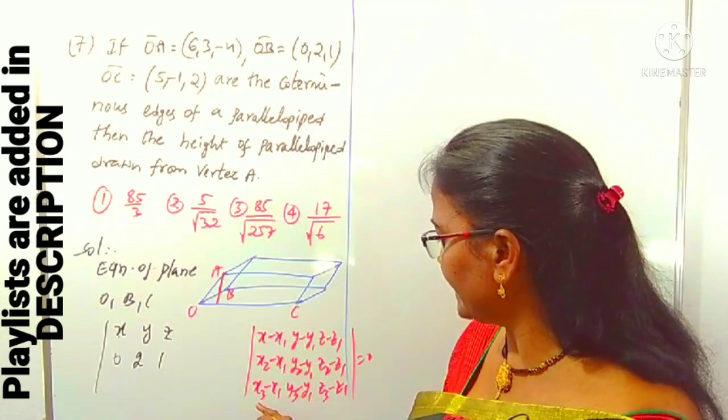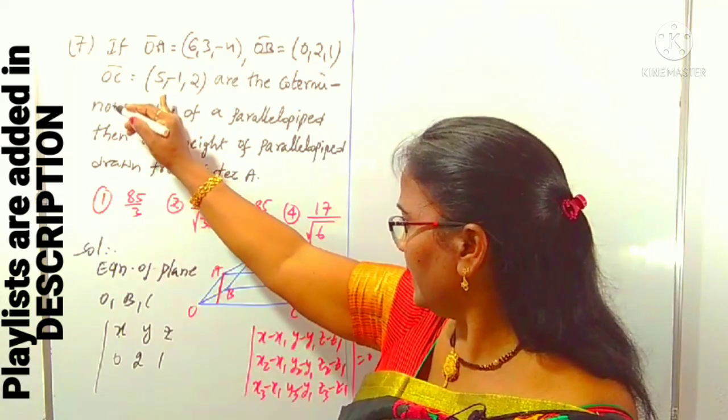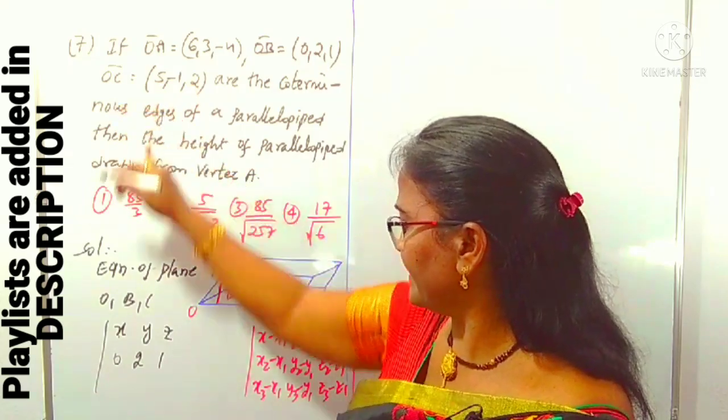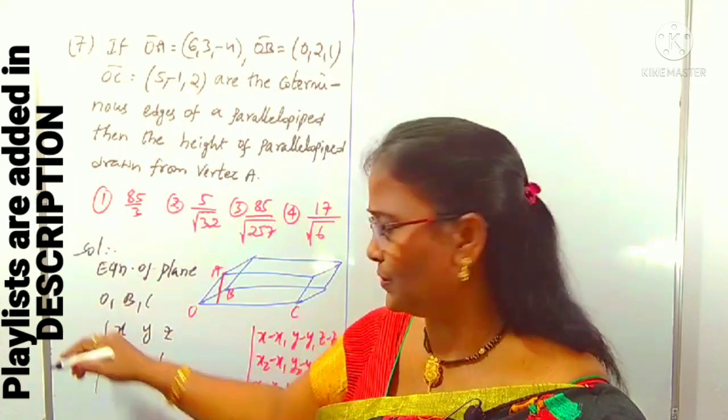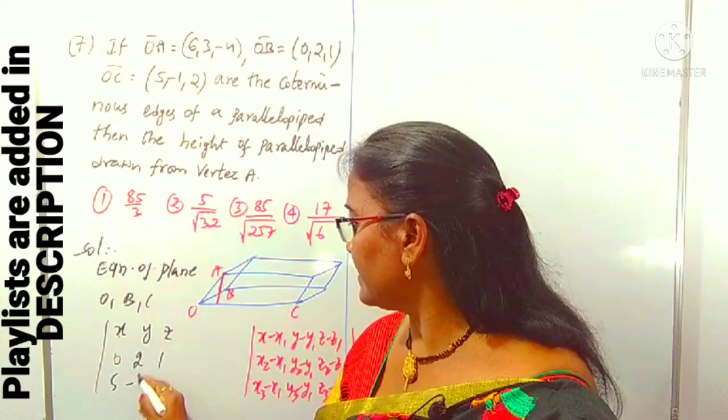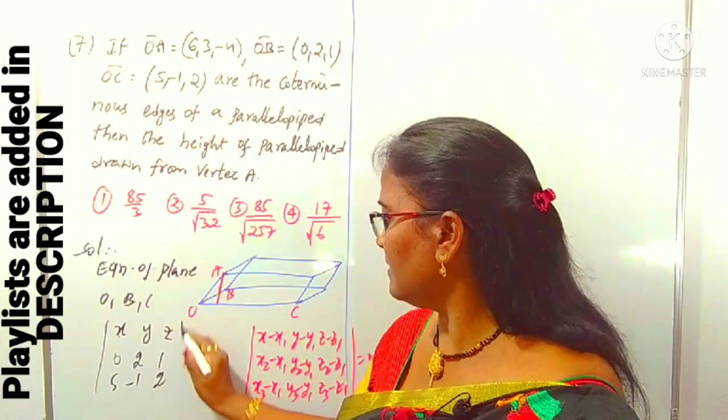Now we can concentrate on x3 minus x1. These are the x1, x3, y3, z3 coordinates. x3 minus x1. X1 means what? 0, 0, 0. That is 5 minus 0, 5. Simply we can write minus 1. This is 2. This last value is 0.